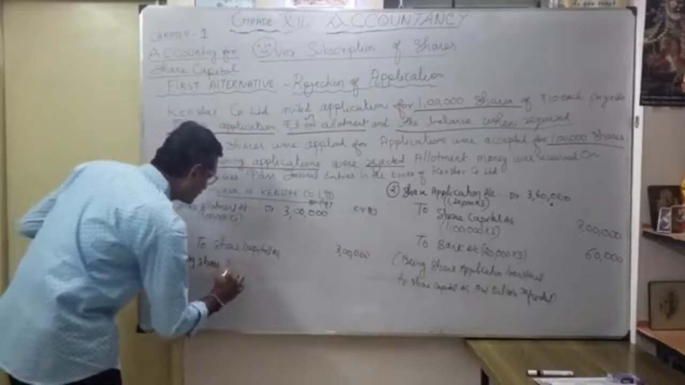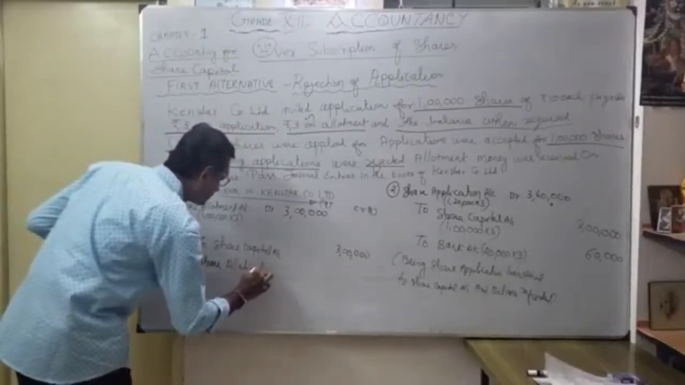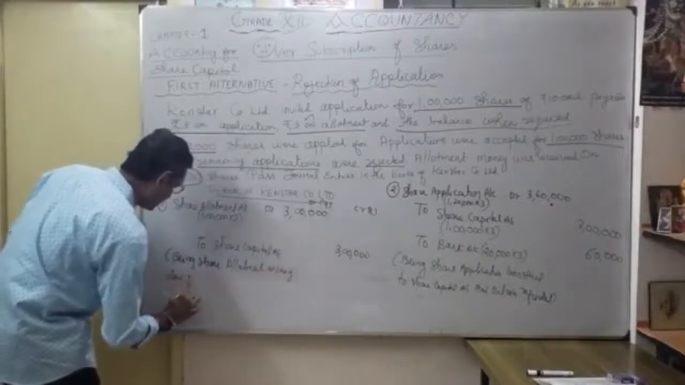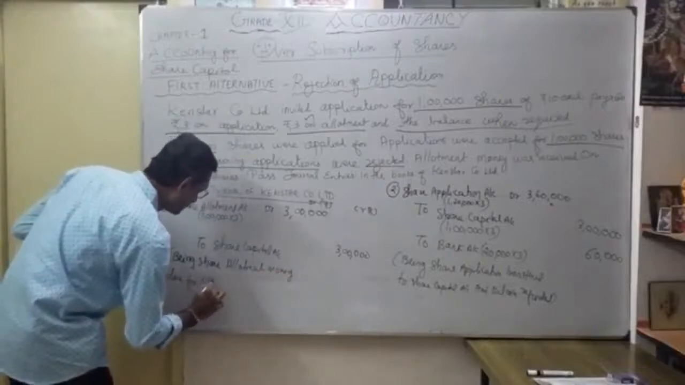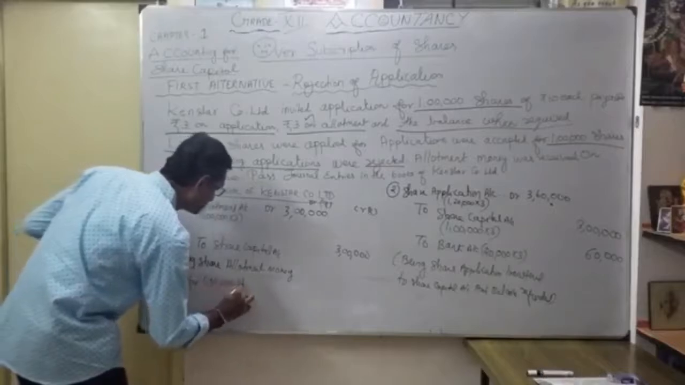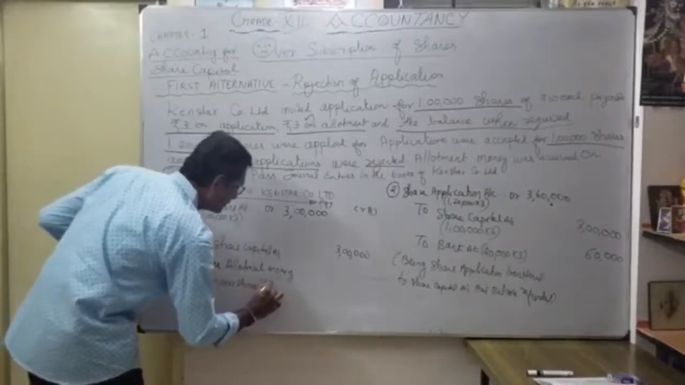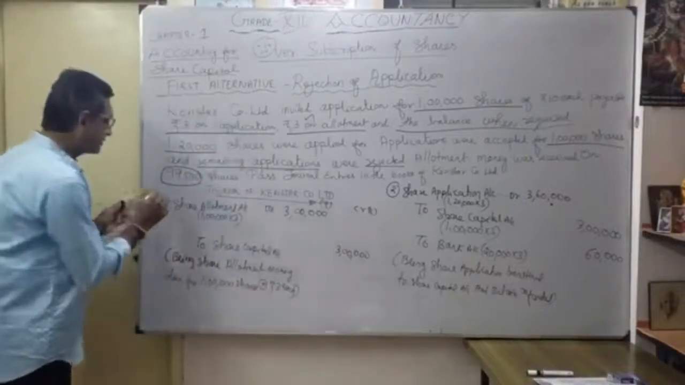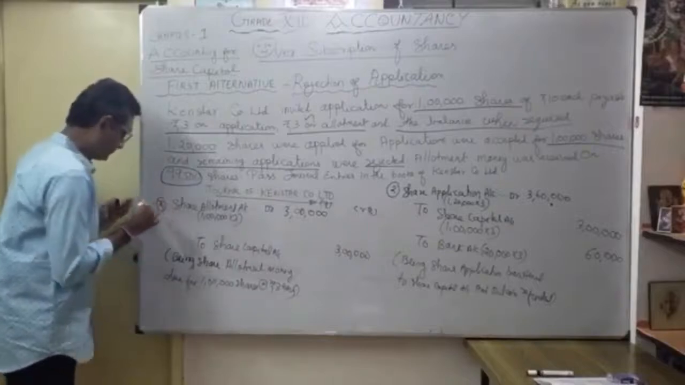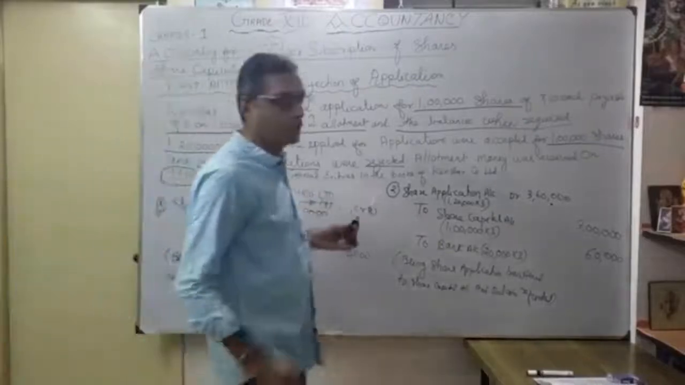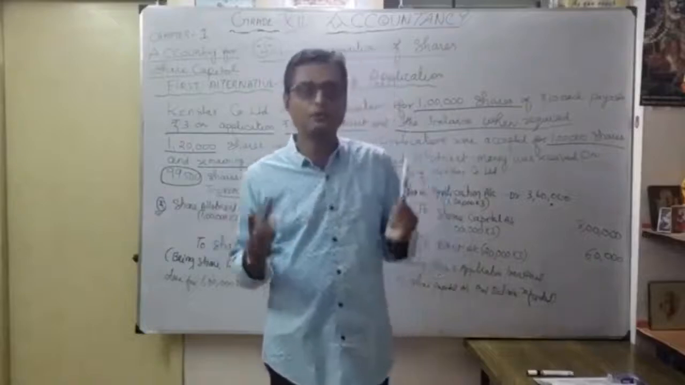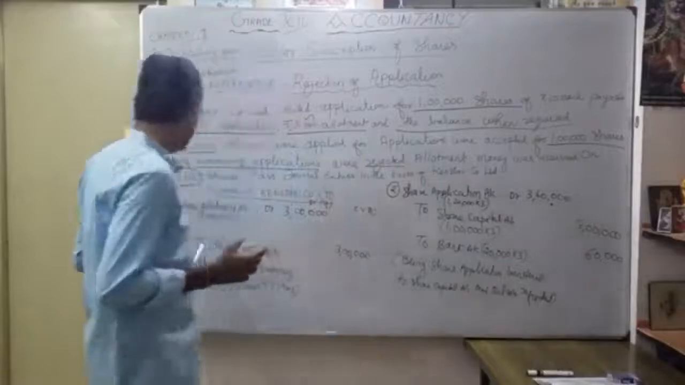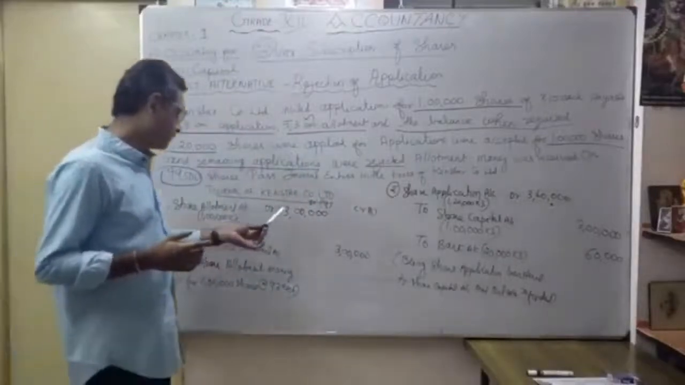Being share allotment money due for 1 lakh shares at rupees 3 each. Okay, that is the third journal entry. You understood? Because you want to show how much you are supposed to receive as allotment. That entry you have to pass. That is called the due entry. Okay, that is the entry you pass here. Share allotment account at 3 lakhs.